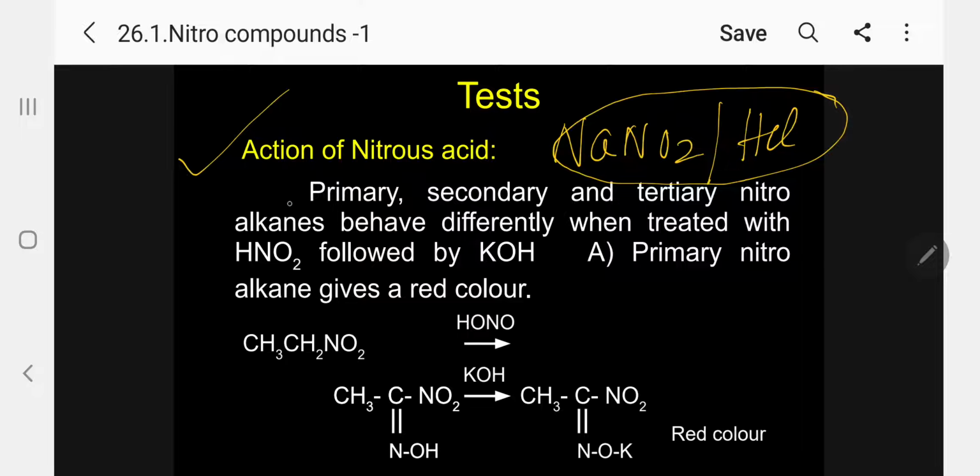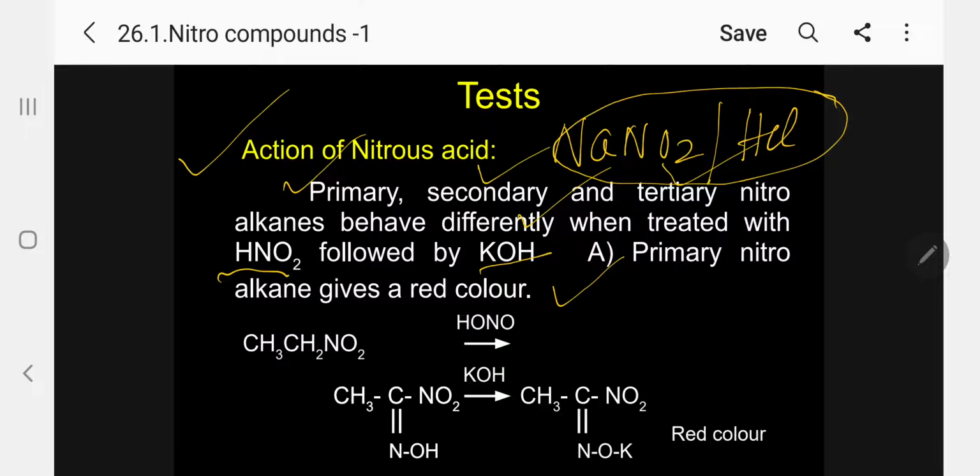Primary, secondary and tertiary nitroalkanes behave differently when treated with nitrous acid followed by KOH. Please follow. Primary nitroalkane gives a red color, secondary gives blue color, tertiary no color.